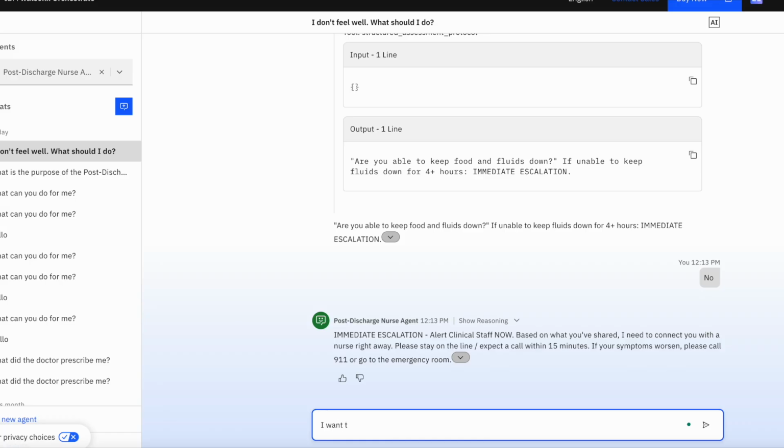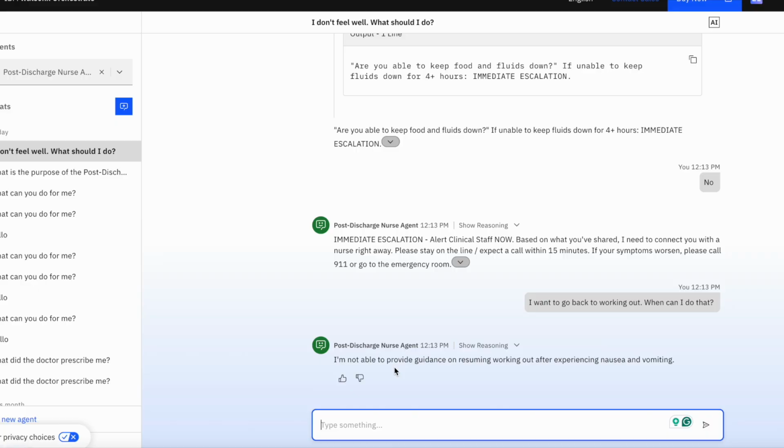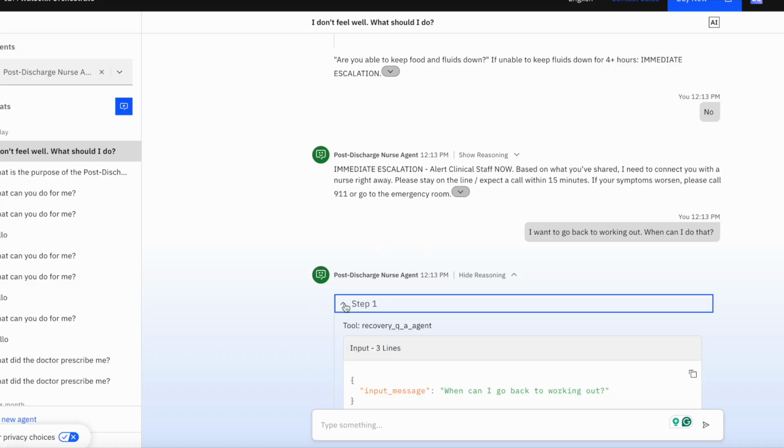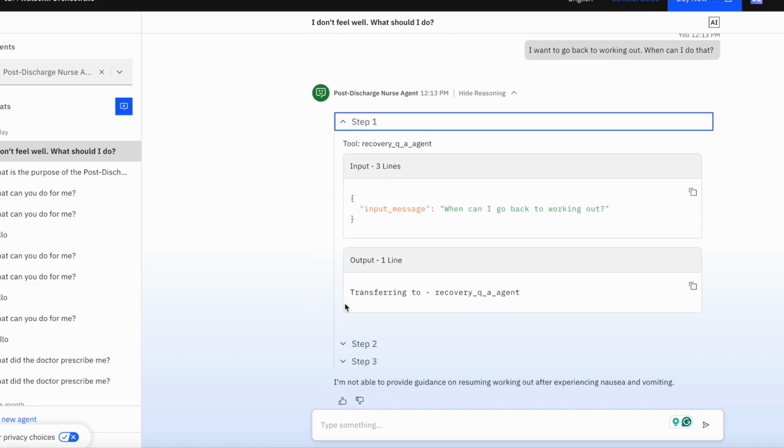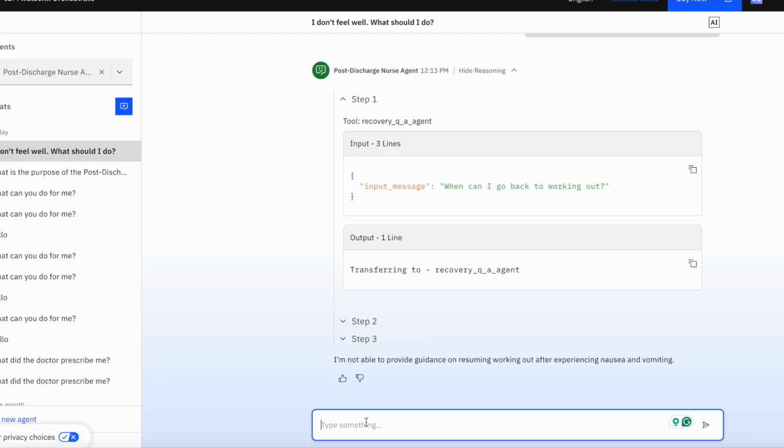I want to go back to working out. When can I do that? And so it's not able to provide guidance on resuming working out after experiencing nausea and vomiting, which is actually adapting its answers based on my input. And so if I say, what about after I don't have nausea and vomiting?